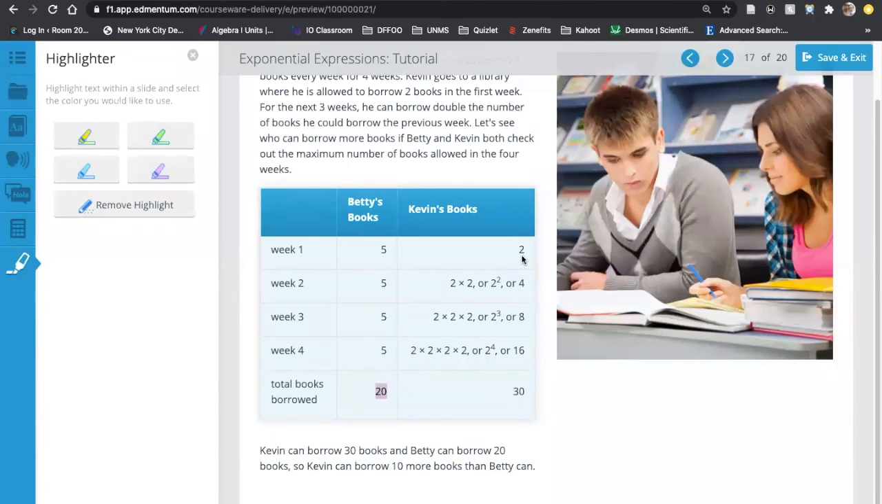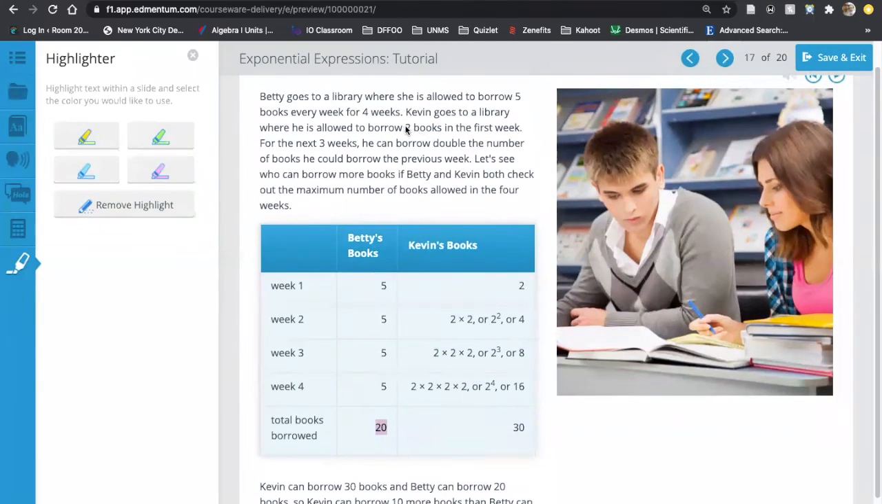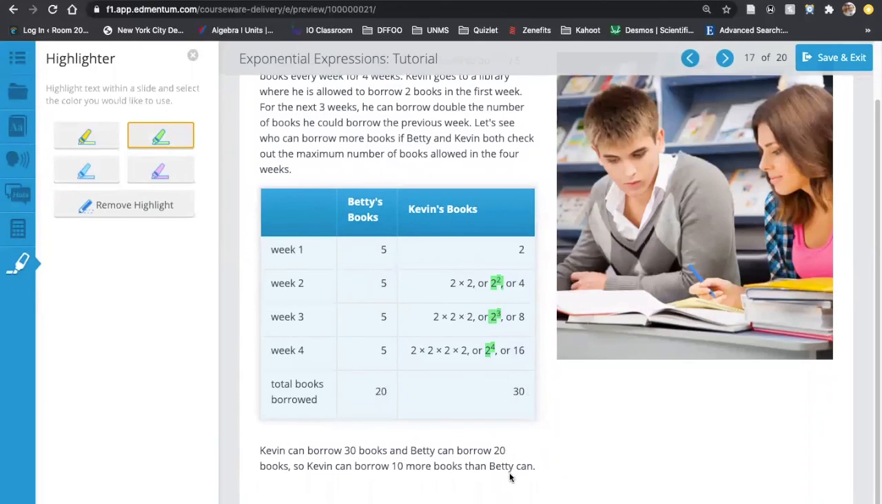So the next one for Kevin's, it says that he can borrow 2 books and then it's going to double in number for every successive week. So we start off with 2 books, right? The next week, we just double it. So 2 times 2, or we could write that as 2 squared, is going to give him 4 books for that second week. The third week is going to be 2 times 2 times 2, or 2 to the power of 3, which gives him 8 books that he can borrow. The next week is 2 to the 4th, so 2 times 2 times 2 times 2, which is going to be 16 books that he can borrow, right?